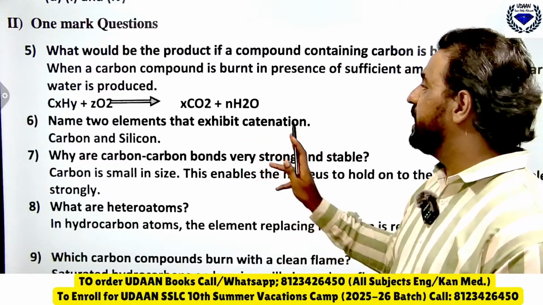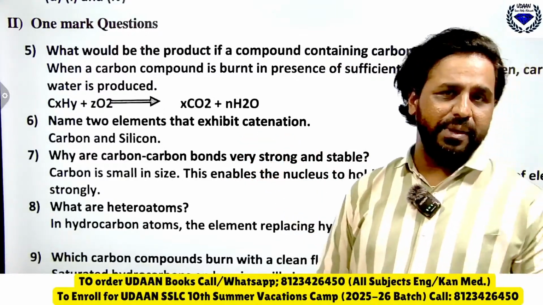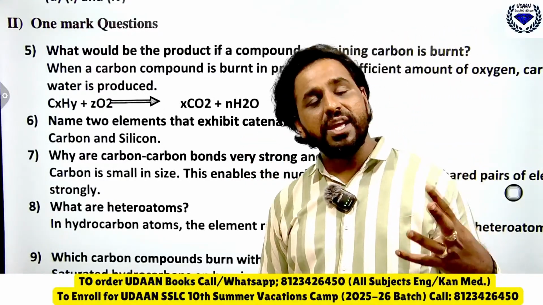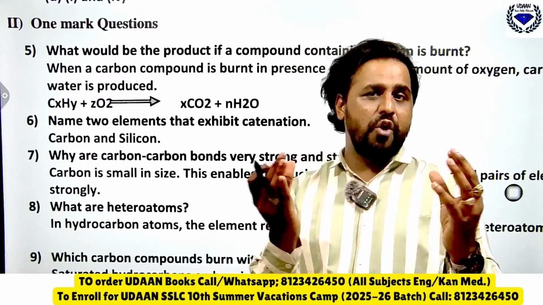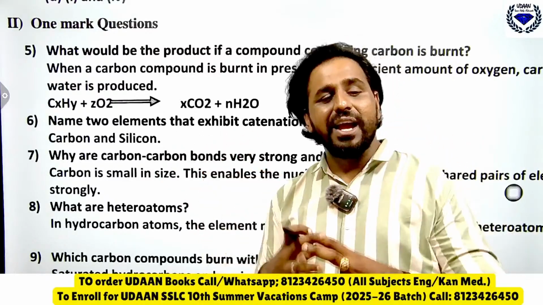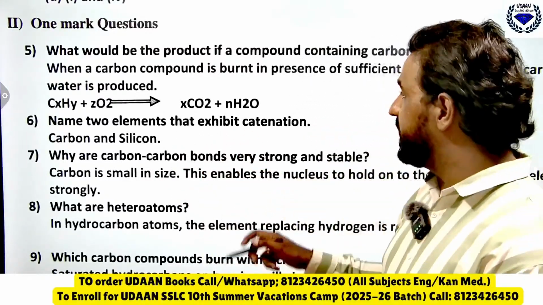Name two elements that exhibit catenation, carbon and silicon. What is catenation? Catenation means carbon compounds have the ability to form long structures by linking carbon bonds. We call it as what? Catenation.